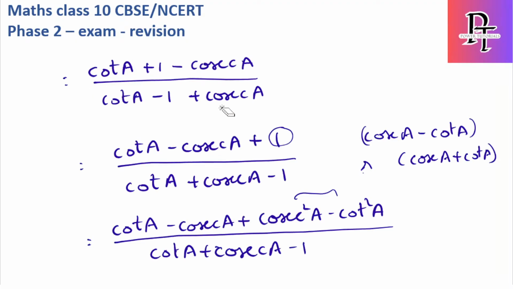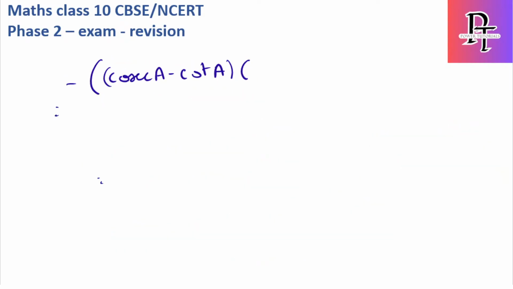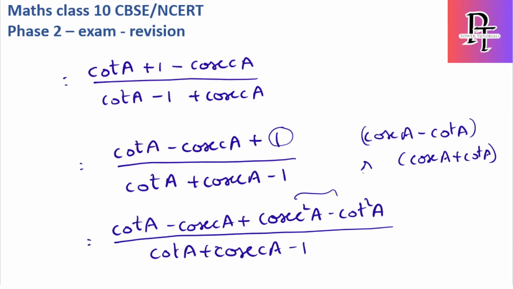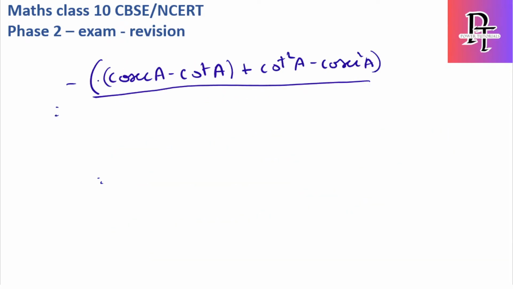plus cot square A minus cosecant square A. Denominator is cot A plus cosecant A minus 1.